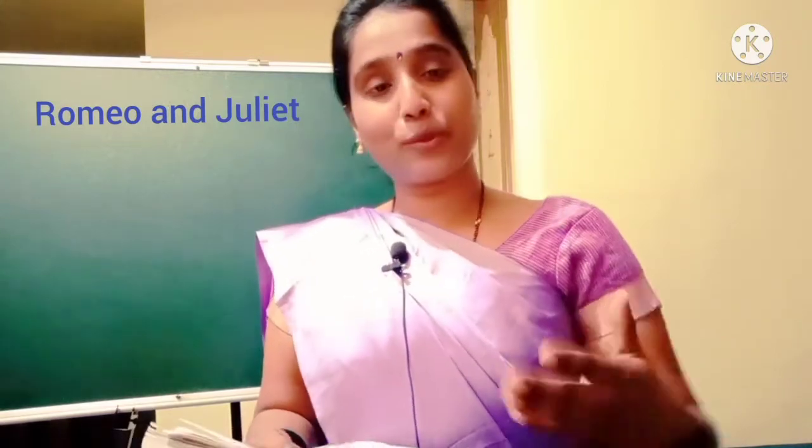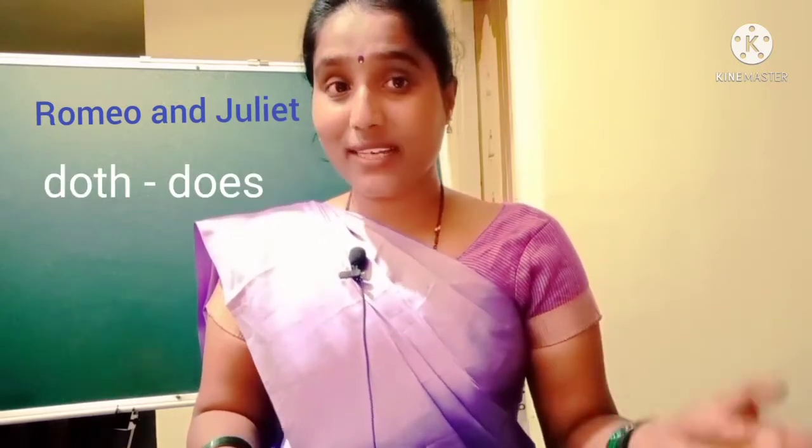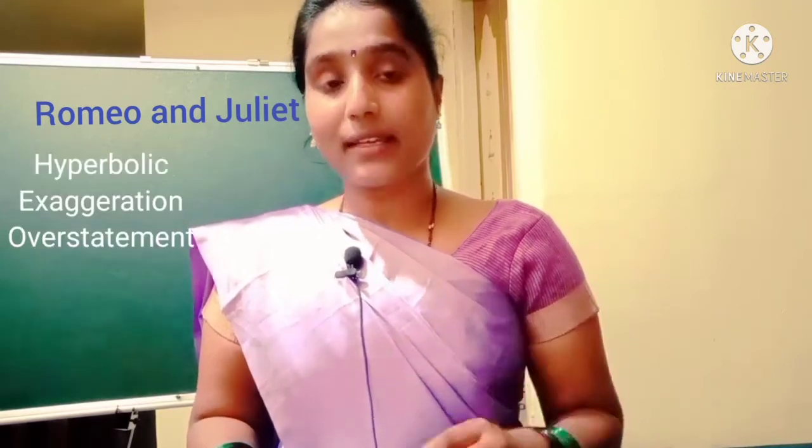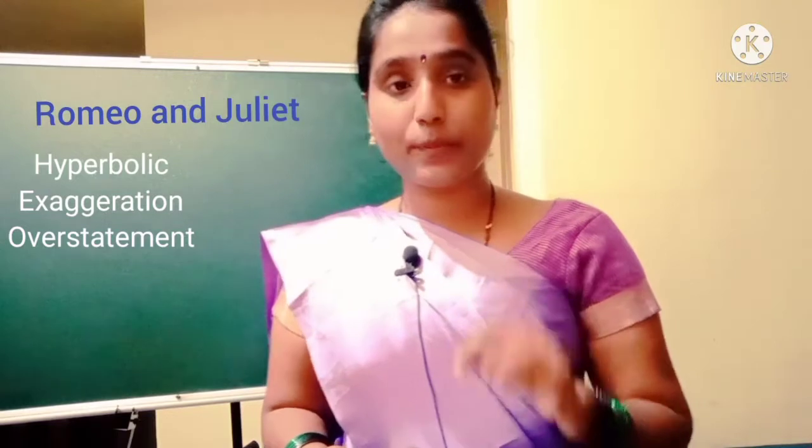Act first, scene fifth. This is the monologue of Romeo. In this monologue, he describes or glorifies Juliet's beauty. The first line: "Oh, she doth teach the torches to burn bright." You have already studied in first PUC, doth means does. She does teach the torches. To whom does she teach? To the torches. What does she teach? To burn bright. This is the hyperbole the writer William Shakespeare uses.